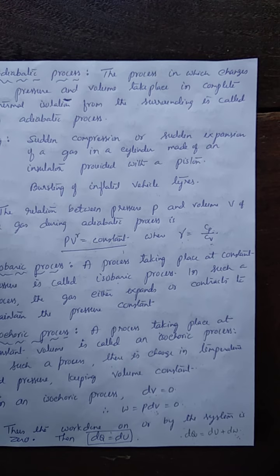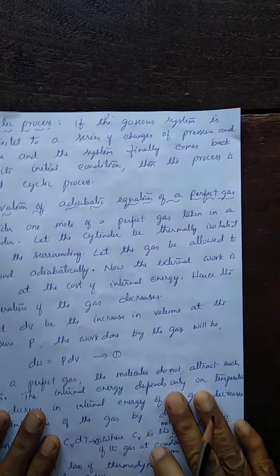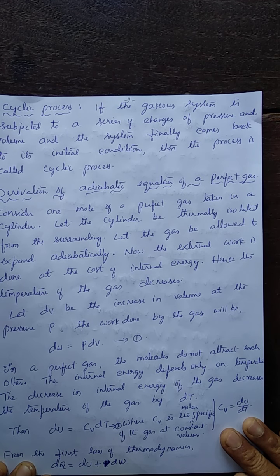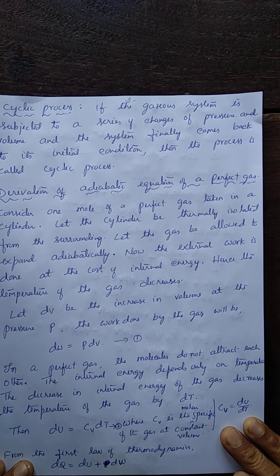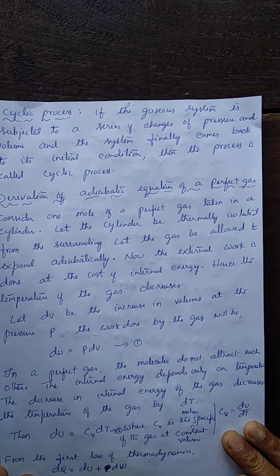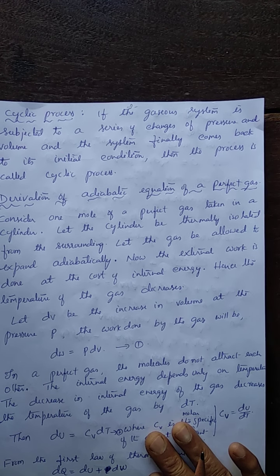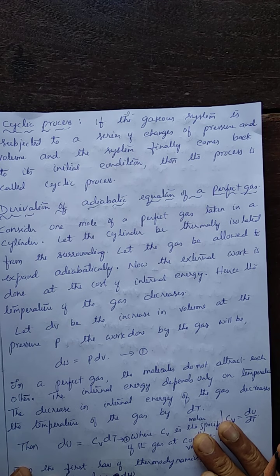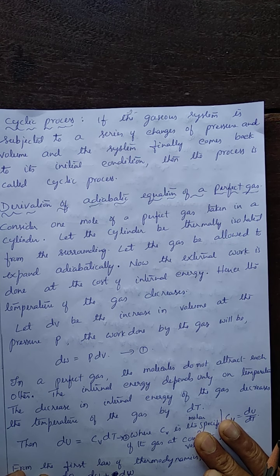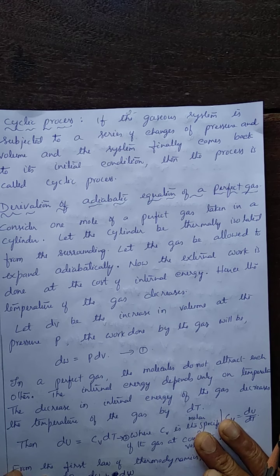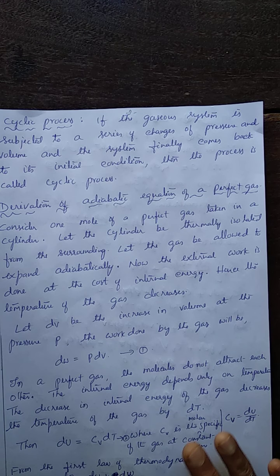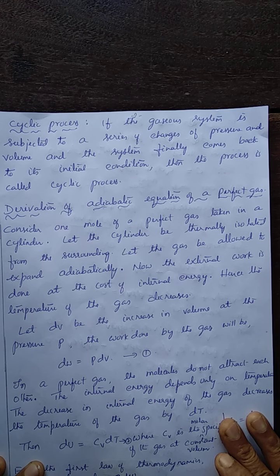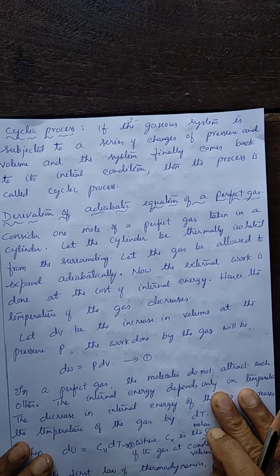And one more process is the cyclic process. Cyclic process means the given thermodynamic system is taken through many processes, and finally the system comes back to the initial condition. Then the process is called a cyclic process. The system undergoes a series of processes, a series of changes in pressure and volume, and finally it comes back to the same state, to its initial condition. Then it is called a cyclic process.